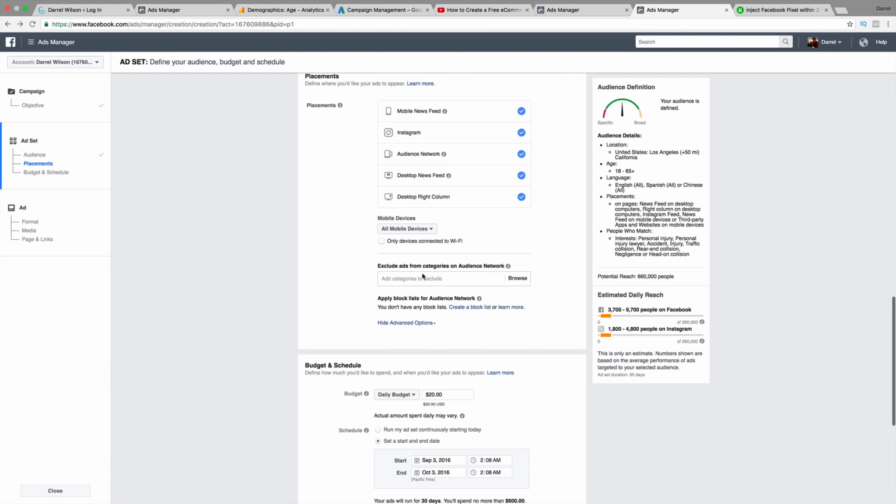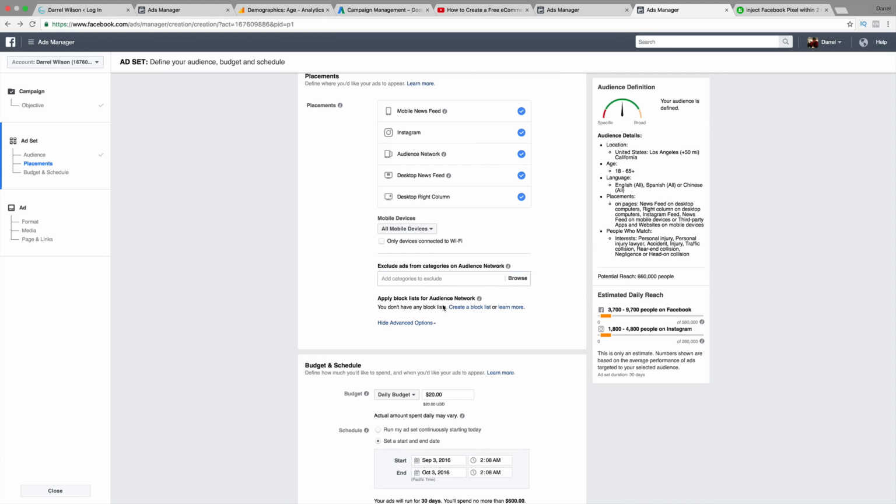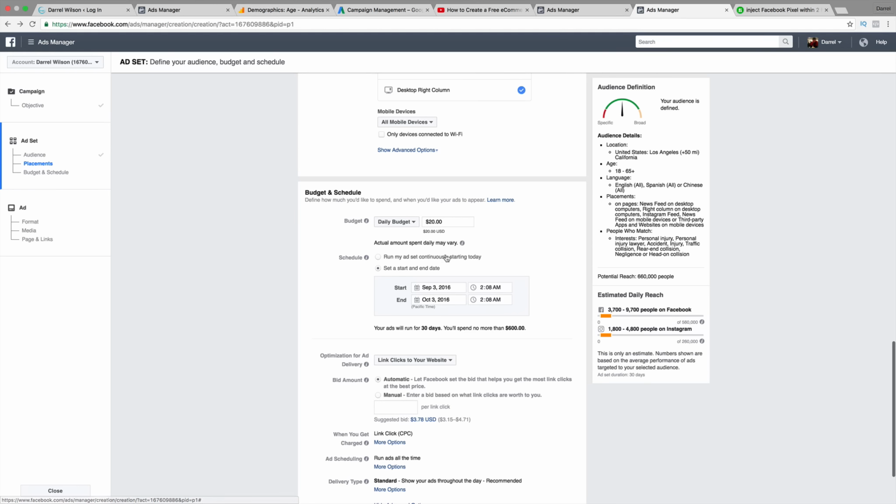Next, we have our show advanced options. I don't want to exclude anybody, even dating or gambling or religious. We don't want to exclude any of those. So we're going to hide the advanced options. For our budgets, you guys know how to do this. I'm just going to leave all this standard because we talked about this last time.